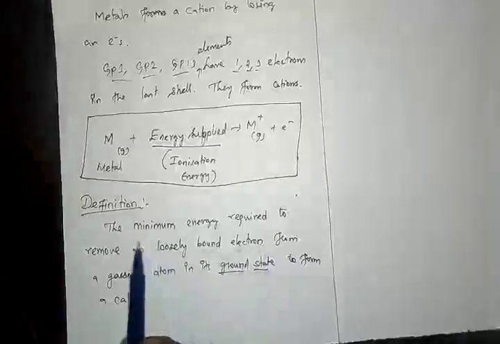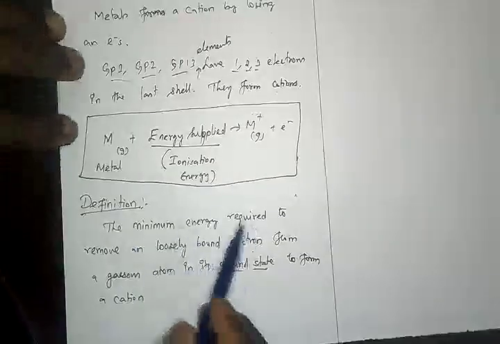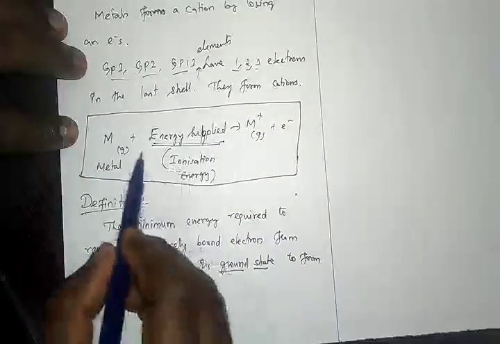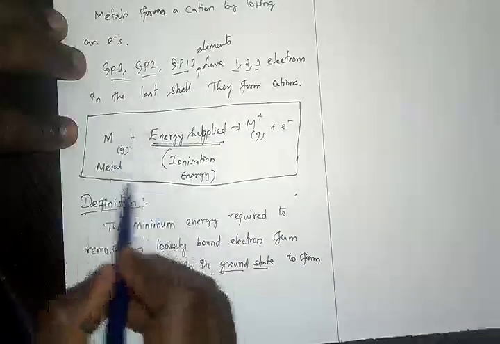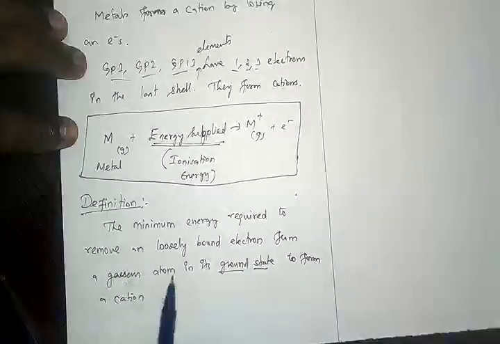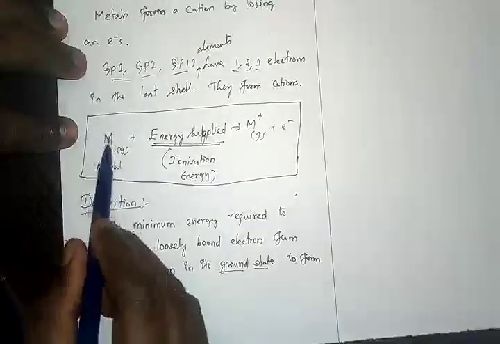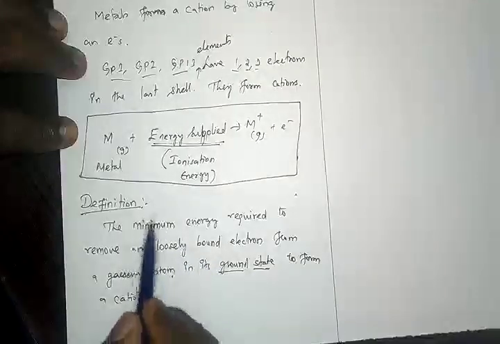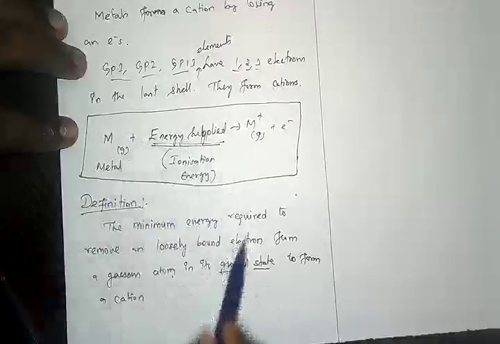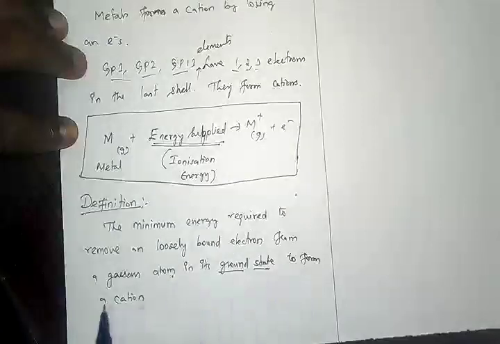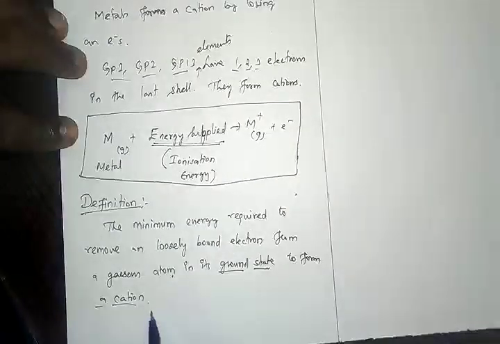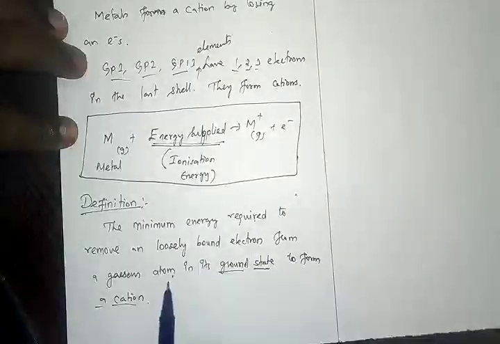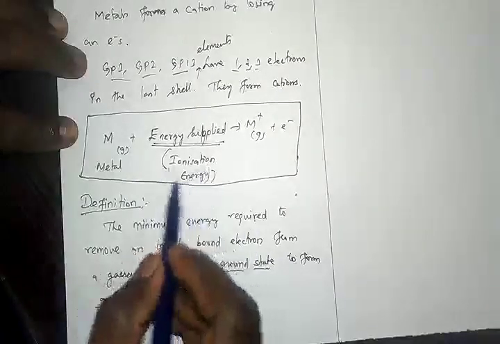So now look at here, the minimum amount of energy. You could see the minimum amount of energy required to remove the loosely bonded electron, the last shell electron, from a gaseous atom. I told you the metal converted into gaseous state in its ground state. That means the electrons are present in their energy levels to form a cation. So to form a cation, minimum amount of energy required for an atom in the ground state, that energy is called ionization energy.